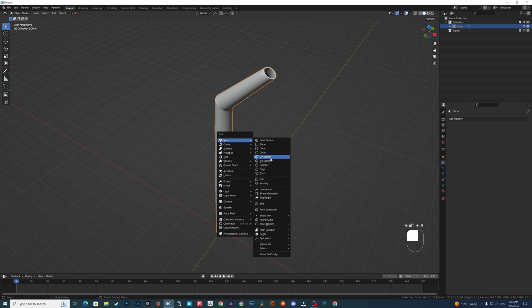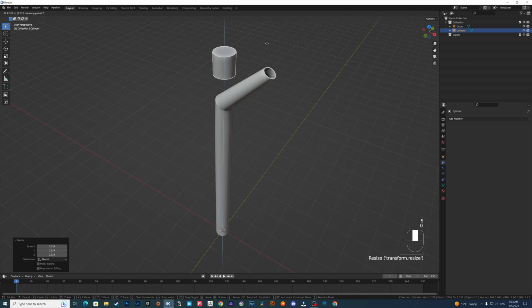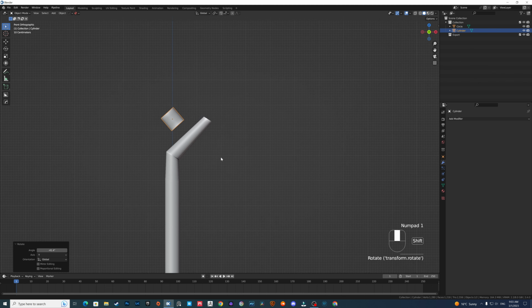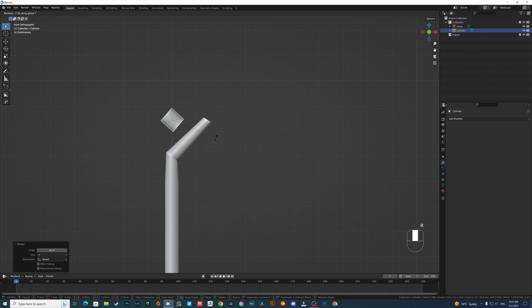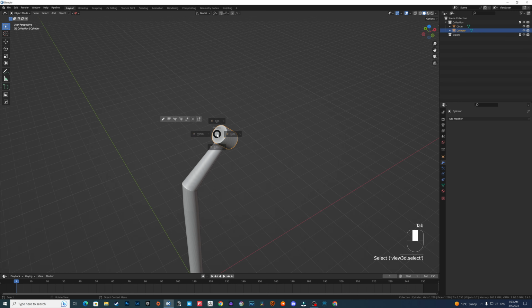Now add a cylinder, make sure also it's 64 vertices, resize, bring it up, rotate to the Y axis. Of course, the best way to see this is front view. A little bit more, something close. Something like this is fine, I guess. Yeah, let's add some details to it.